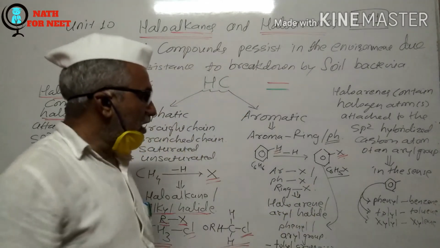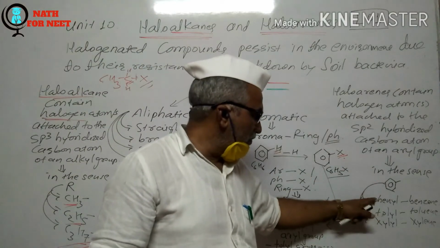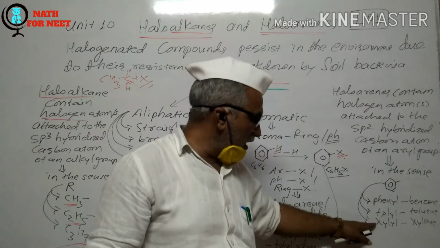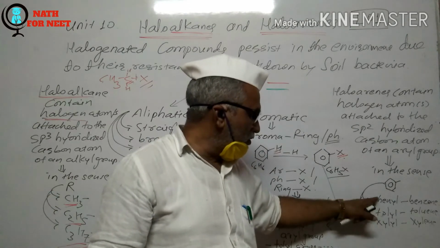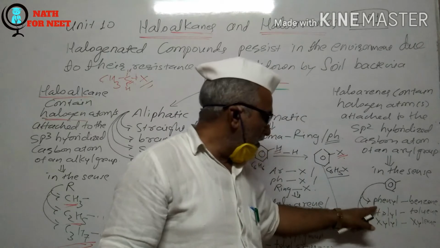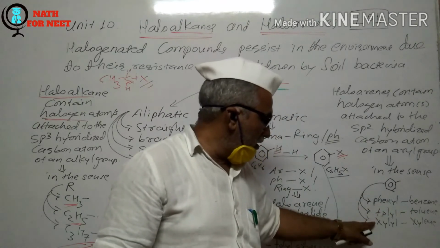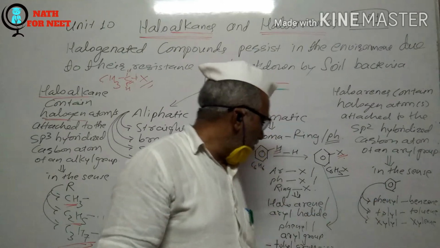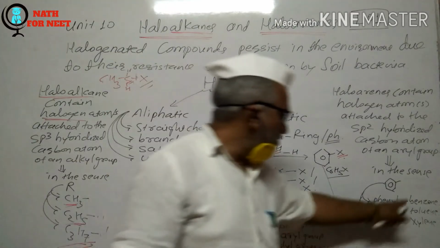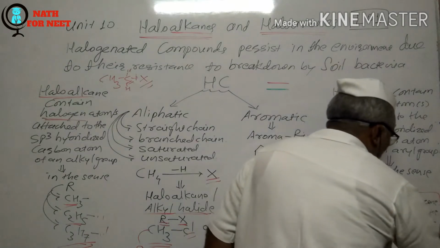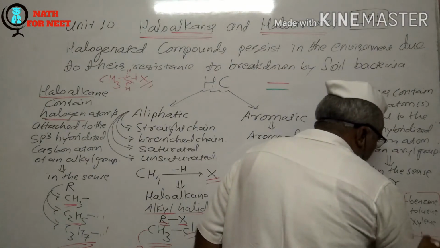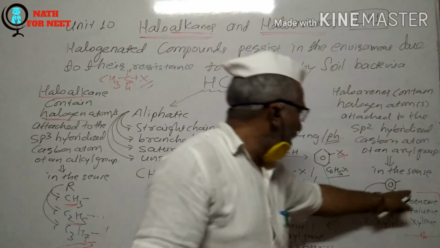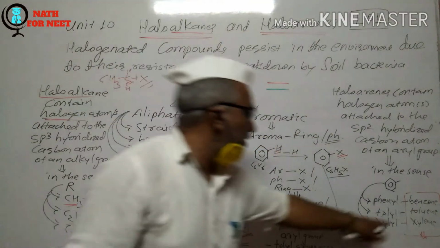And in this sense, the phenyl group is an aryl group, the toluene group is also an aryl group, and the xylene group is also an aryl group. This group is obtained from benzene, toluene is obtained from toluene, and xylene from xylene. All these, benzene, toluene, and xylene, are aromatic hydrocarbons.